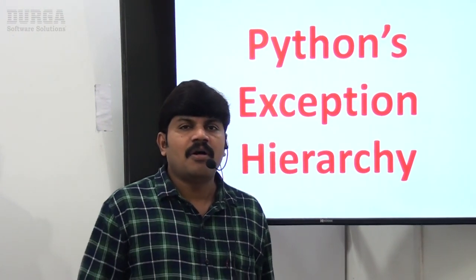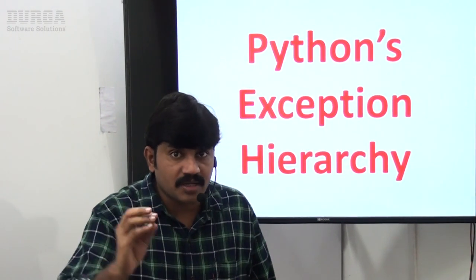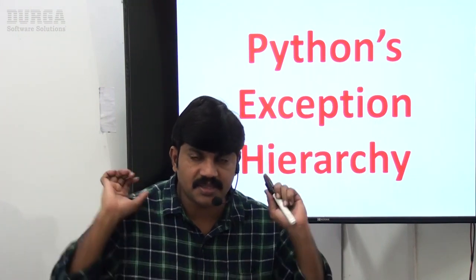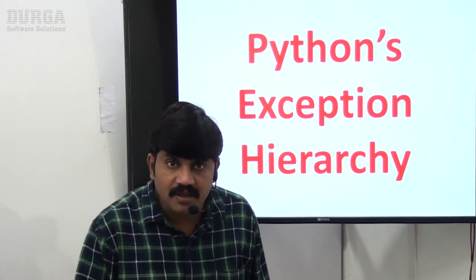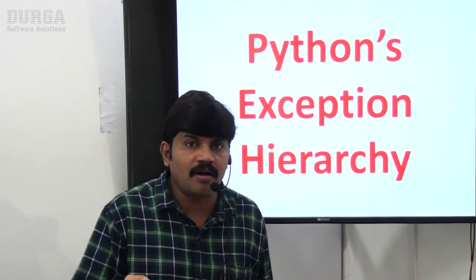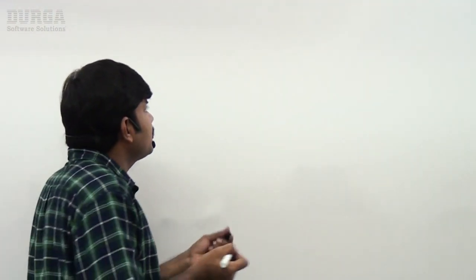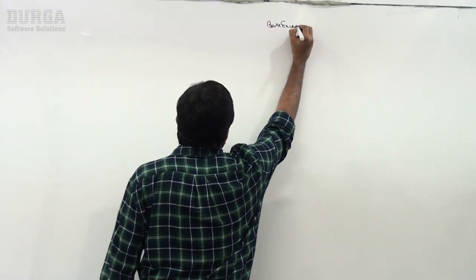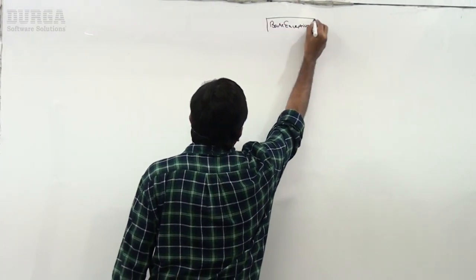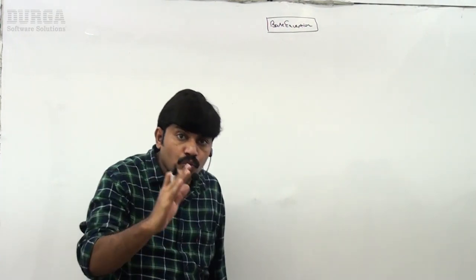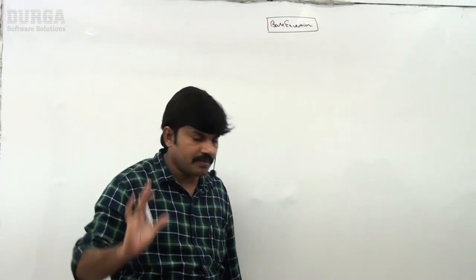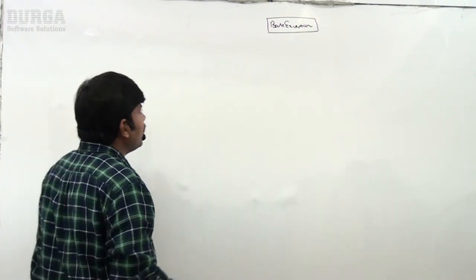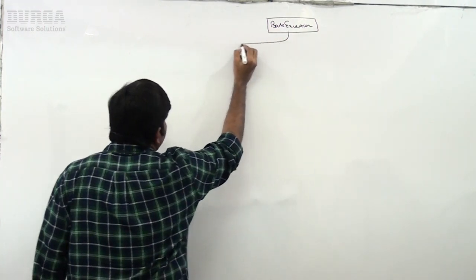I already told you, every exception in Python is an object and the corresponding class is available, meaning exception classes are there. All exception classes in Python are child classes of BaseException. Remember this one. Every exception should be a child class of BaseException. That's why the BaseException class is considered the root class for the Python exception hierarchy. For this there are multiple child classes.